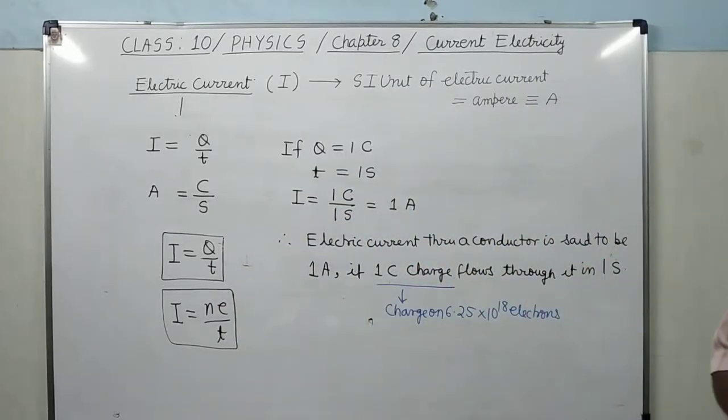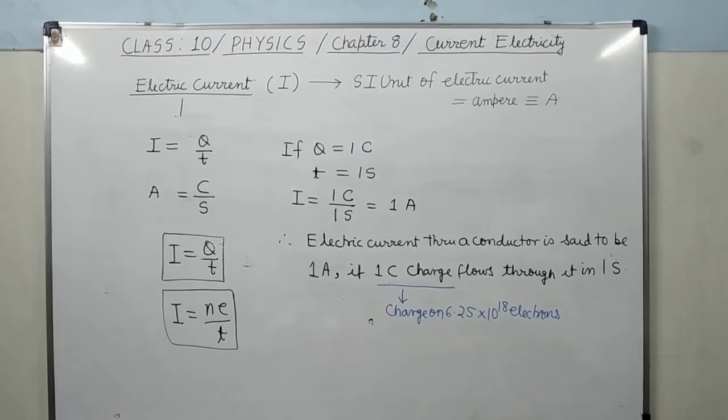In the previous lecture, I told you that 1 coulomb charge is equivalent to the charge on 6.25 into 10 to the power 18 electrons. So if you have not watched the previous video, then you must watch, because this topic is very important from the point of view of board examination. It is clear? These are the concept building points of this chapter, so understand it very clearly.